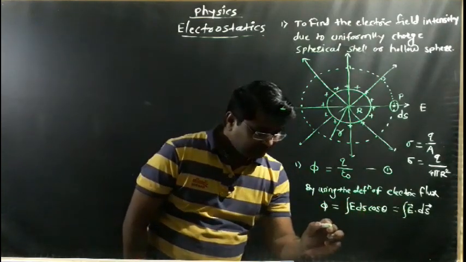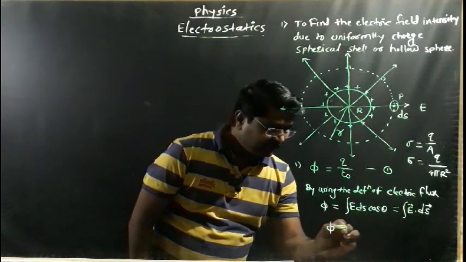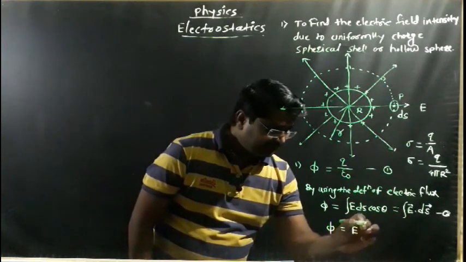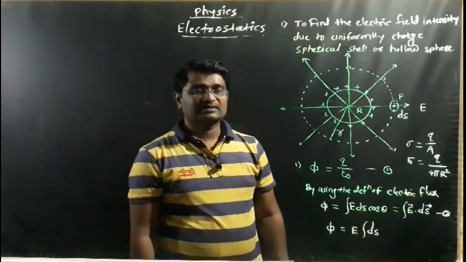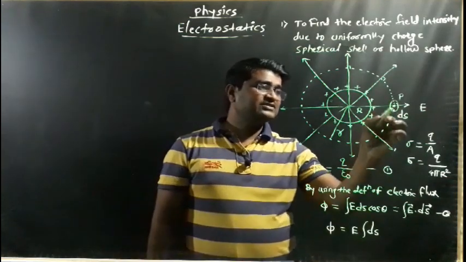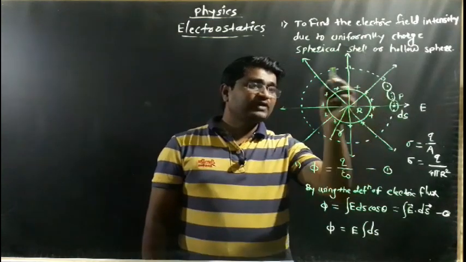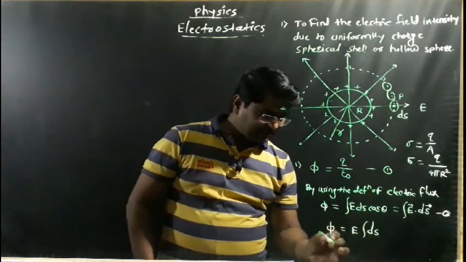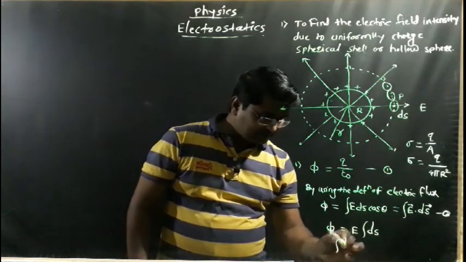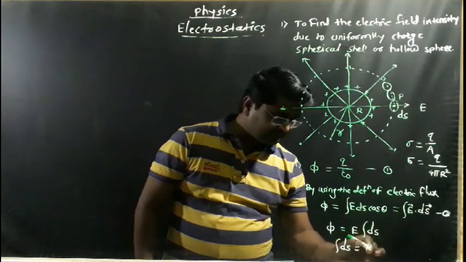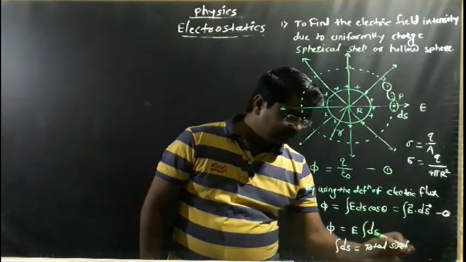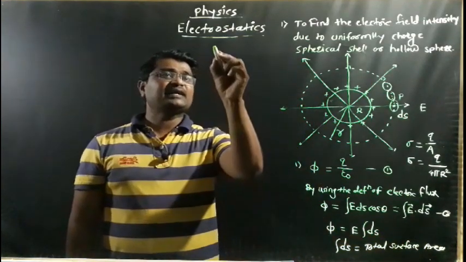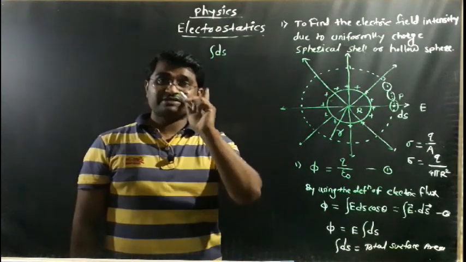They cannot be changed. So the net electric flux phi is equal to, call it equation number 3, E constant taken outside, and the remaining integration of ds. What is the integration of ds? Let's see the first area here, second here, third here. When we integrate all those areas, we find the total area of the Gaussian sphere. So the integration of ds is the total surface area.